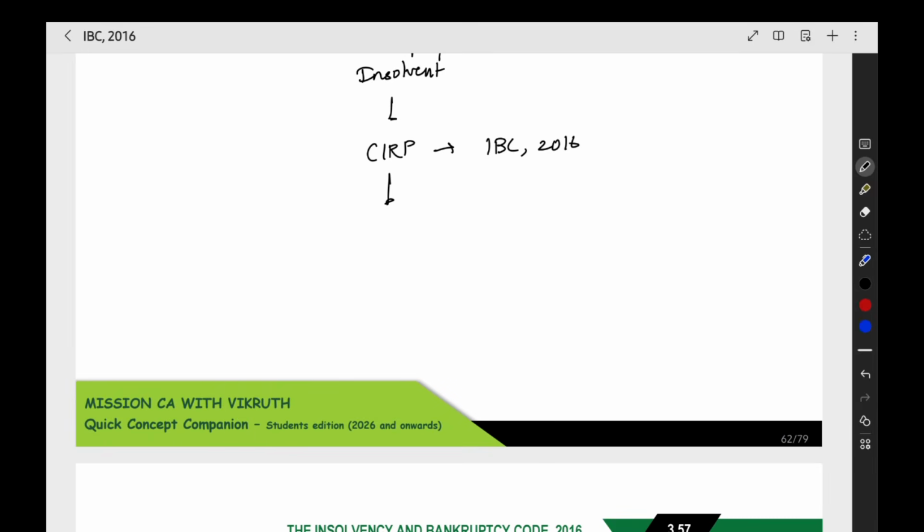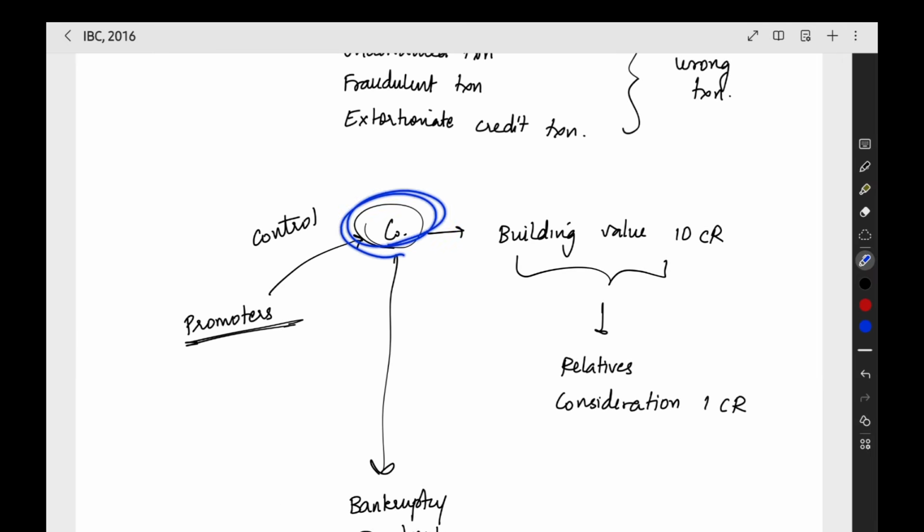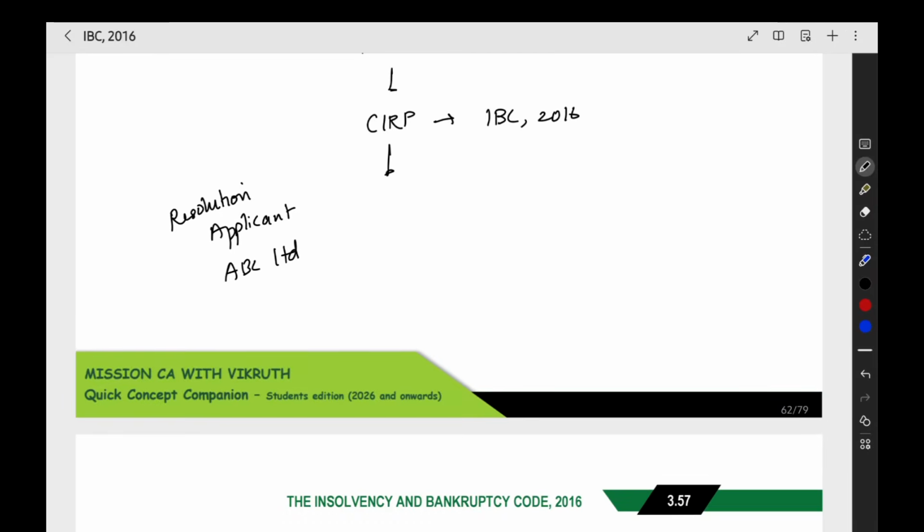Now we have another company, a resolution applicant, which is another company. We can take some ABC Limited. Now this ABC Limited prepares a resolution plan. It comes forward to take over this company, revive it, and pay off all the liabilities. Now the resolution plan is approved by everyone, and it is going into implementation.